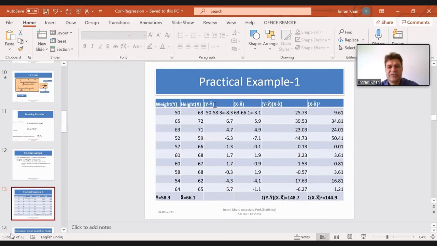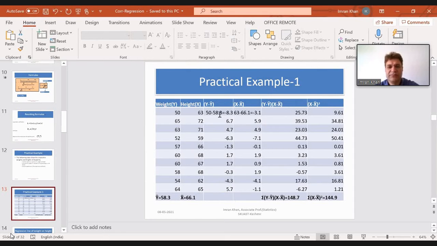Now see, the first step is we will generate a column based on the available data on weight and height. Weight is denoted by y. The dependent variable is always denoted by y. So we have weight and we have height. Weight will be denoted by y, height will be denoted by x. First, we will calculate the mean for y, and we will calculate the mean for x. Mean for x will be denoted by x bar, mean for y will be denoted by y bar. When you calculate the mean y bar, it's 58.3.